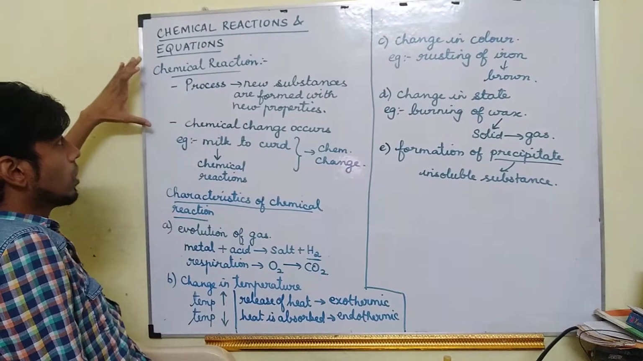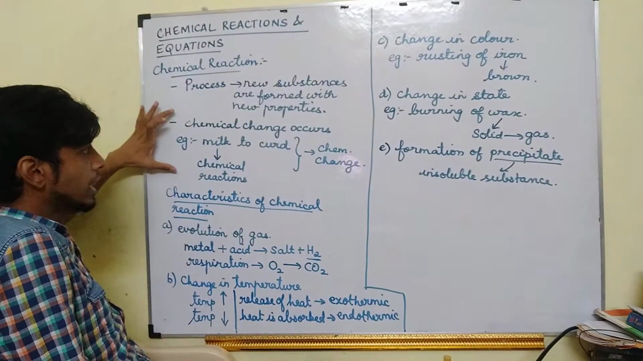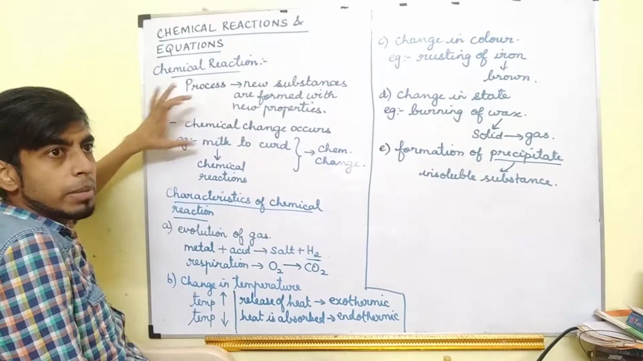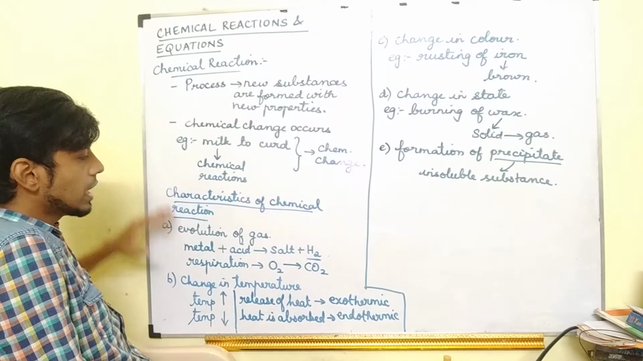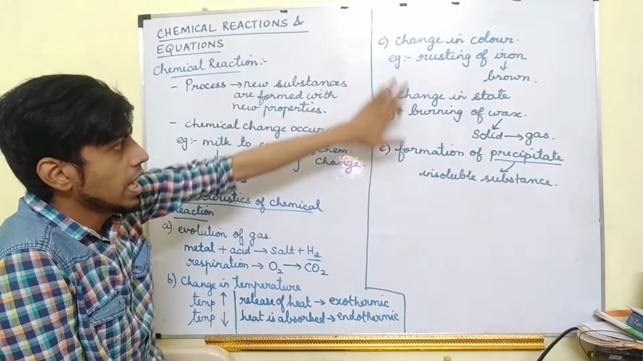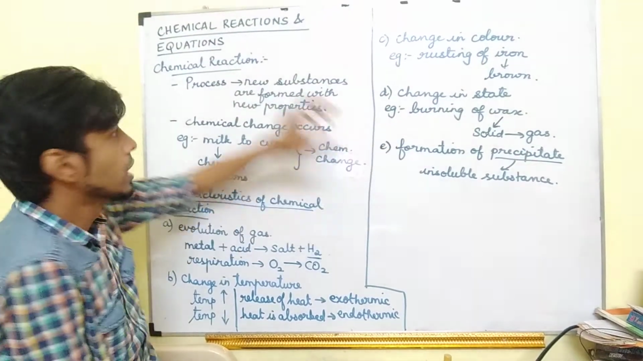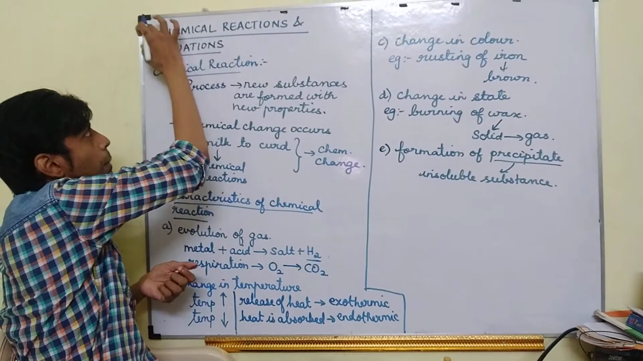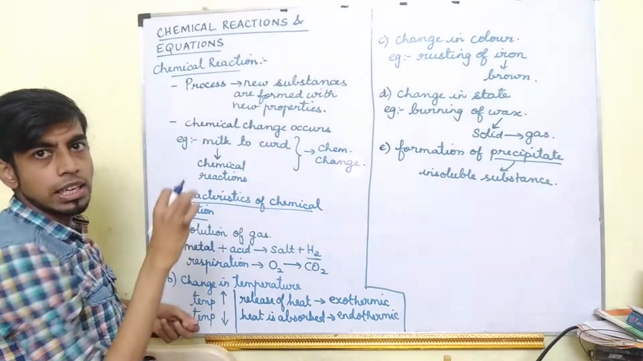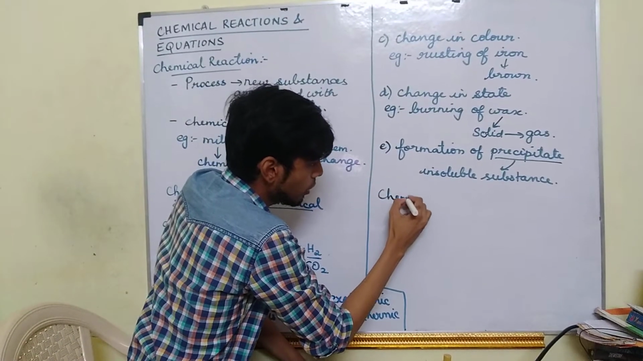Okay, so understood what is chemical reaction? When a chemical reaction occurs, a chemical change will occur. What are the characteristics? Evolution of gas, change in temperature, change in color, change in state, formation of precipitate. So with this we are completing the introduction of chemical reaction. Next we will study what is chemical equation.